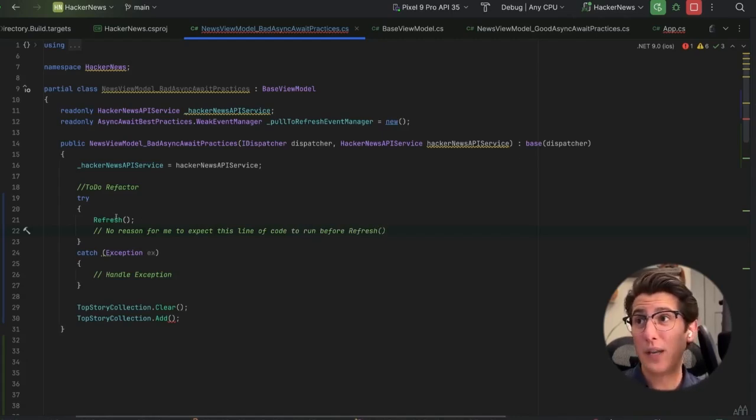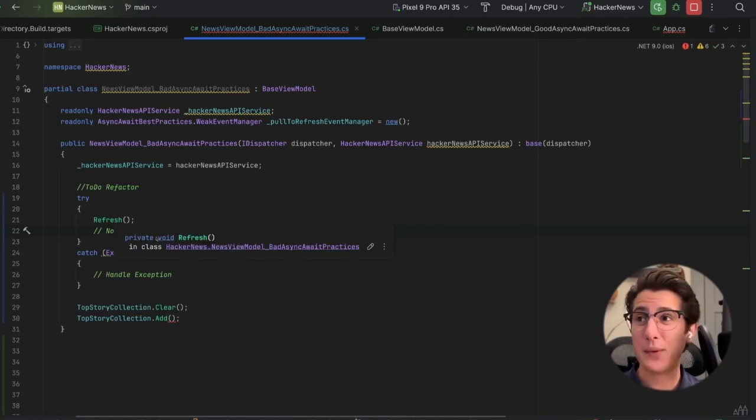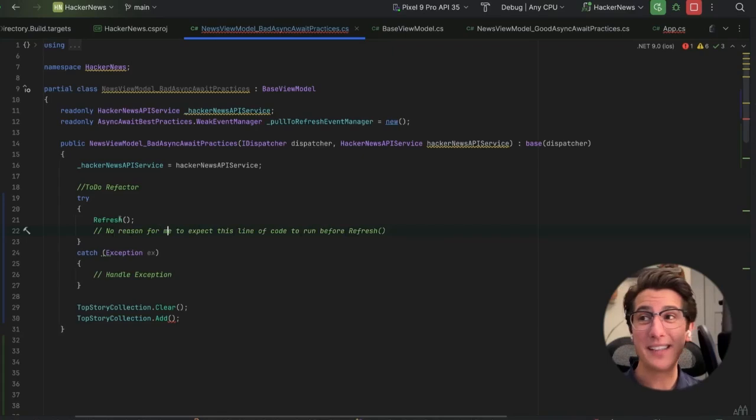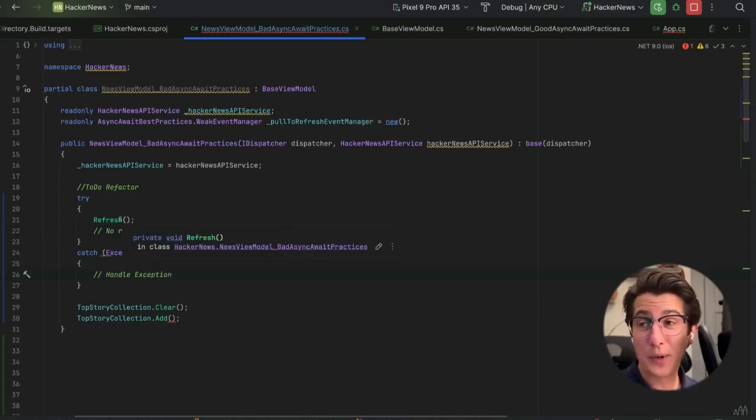Now, it would be great if IntelliSense one day would say that this is a private async void method and maybe give us a little warning that, hey, maybe you don't know it, but you're actually accessing an async void method, and there's no guarantee that that method will finish before you run, and there's no guarantee that a try catch block will catch an exception from it. But as senior C# developers, it's absolutely valid for us to trust the IntelliSense. And this is really where that advice comes in to avoid async void. Because again, if this is in a different class, I have no idea.